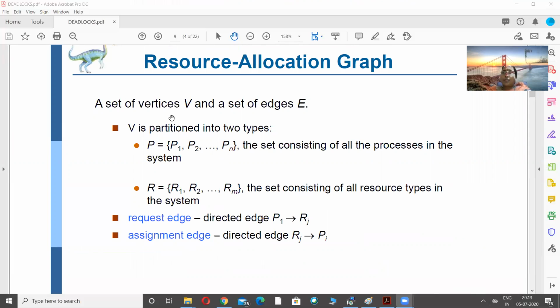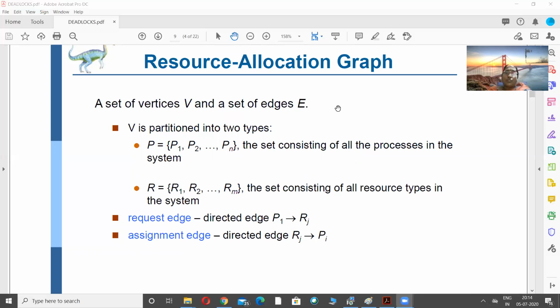Vertices constitute the resources and the processes, and the edges connect the vertices.